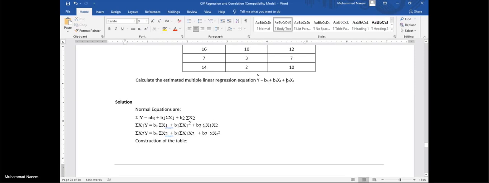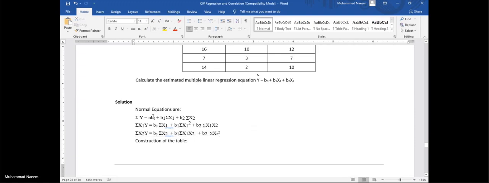Now, as our third constant is a coefficient of x2, first multiply this equation by x2. We have x2y, b0 x2, b1 x1 x2 plus b2 x2 square. So in this way we are getting our third normal equation.